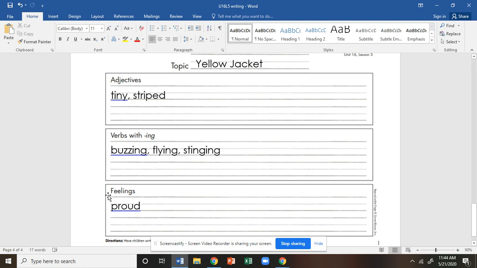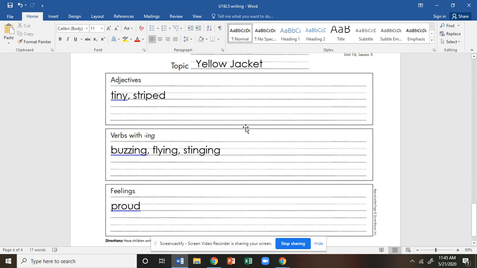And our last part is feelings, okay? So you might write about what your topic actually feels, and I'm thinking more about our mascot, okay? I'm proud to be a yellow jacket. That's a feeling that I have. I'm proud to be part of Gloucester Township Elementary School, okay? So again, just like I said before, there's a lot of lines that you can write.